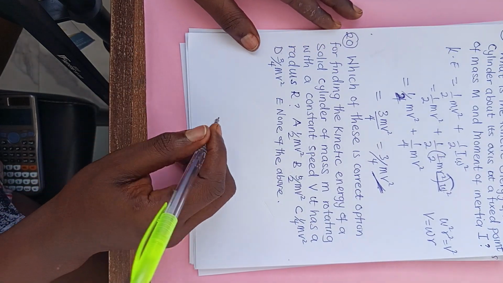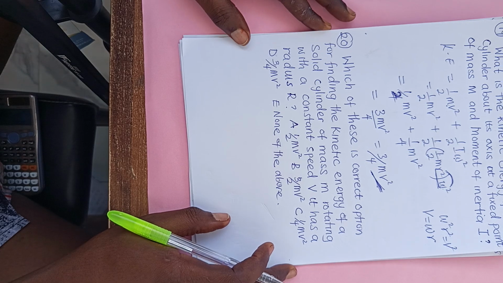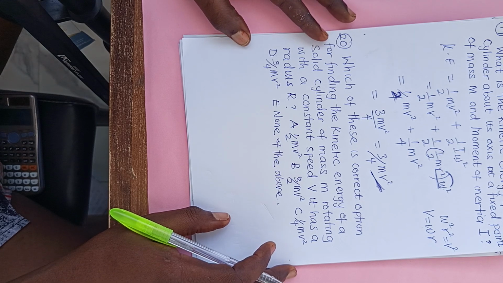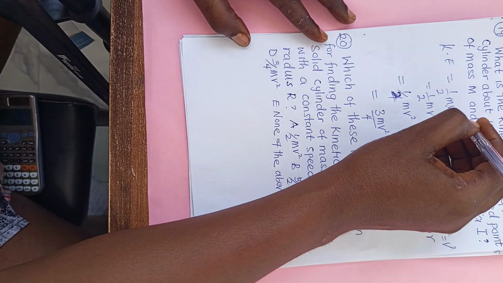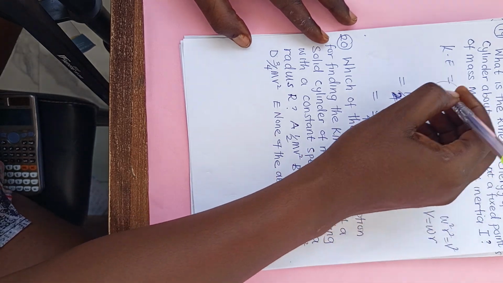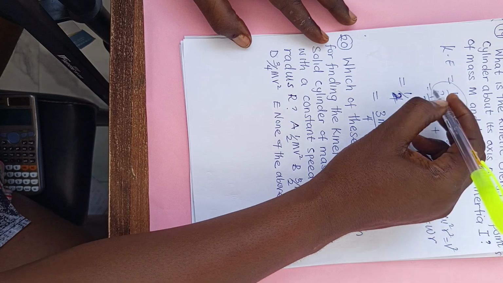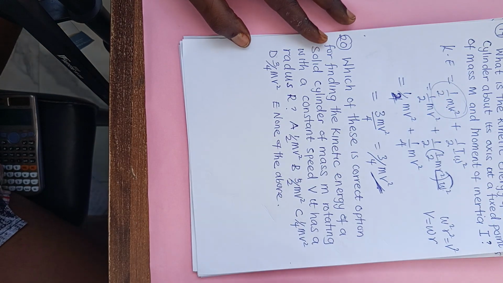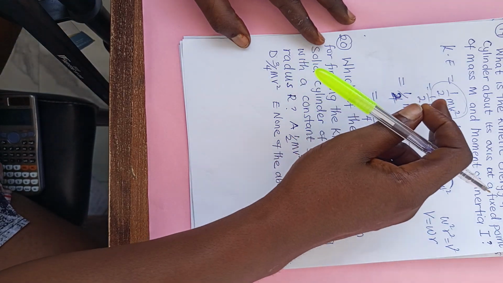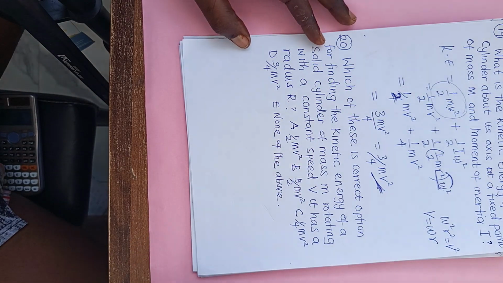Then let's go to number 20. Which of these is the option for finding the kinetic energy of a solid cylinder rotating at a constant speed? If it's rotating at a constant speed, that means this velocity will be zero, that means acceleration will be zero rather. Then it will not move from one point to another. And if it does not move from one point to another, it means this will be zero.